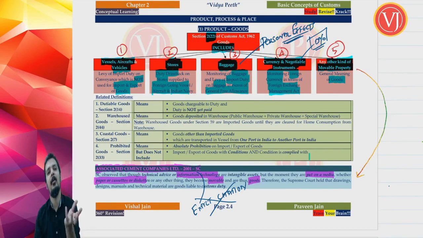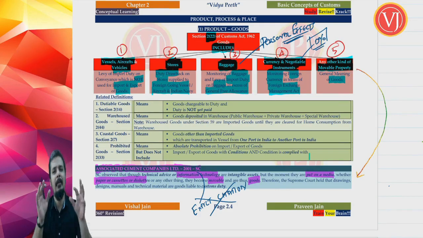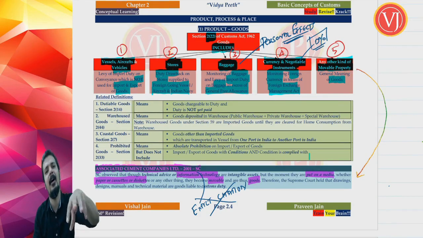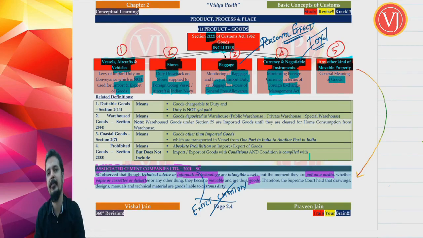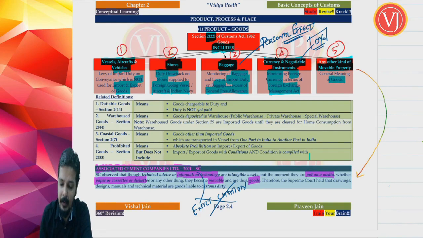The moment you are talking about information technology software, that is coding, the moment they are put on a piece of paper, or on cassettes or discs or any other media, it need not be paper, cassette or disc, any media, let it be paper or cassette or disc or CD, anything, it becomes mobile, therefore it is goods.